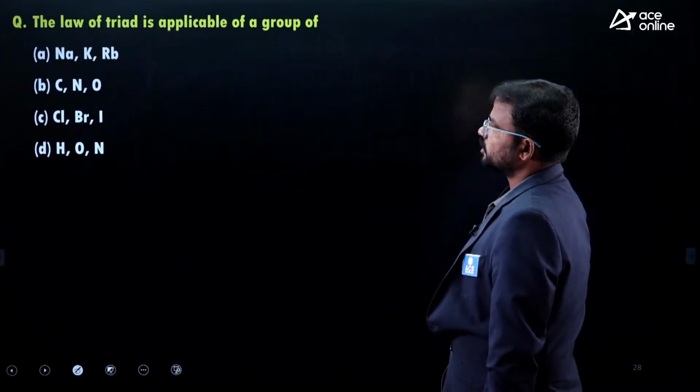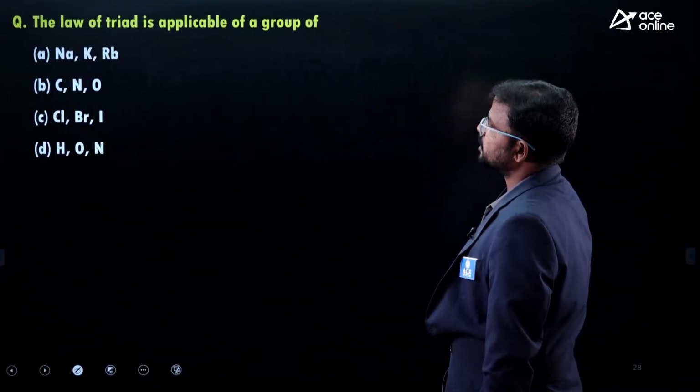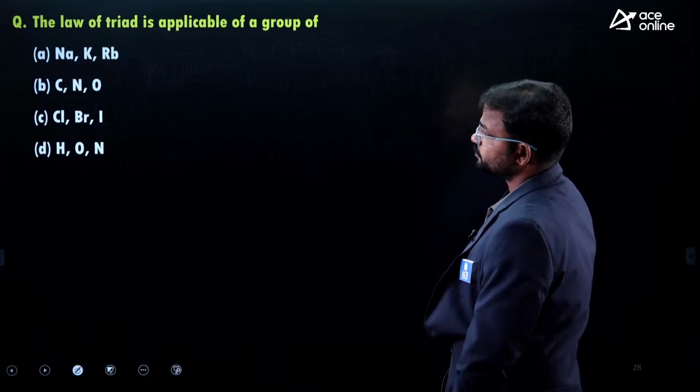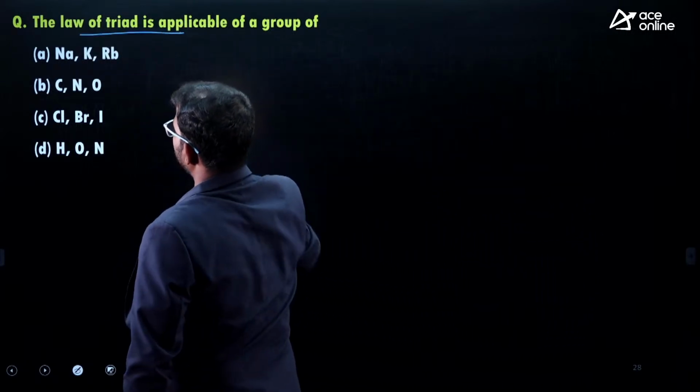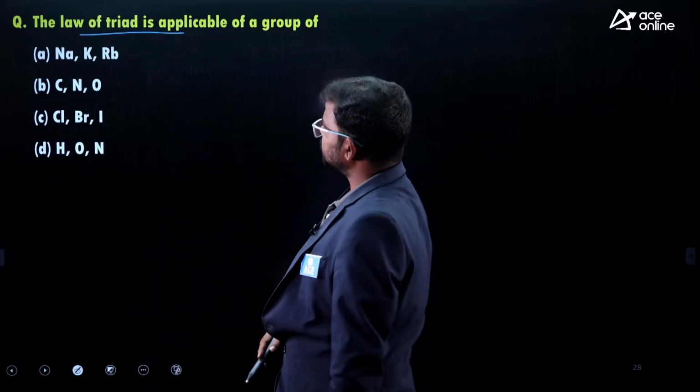Okay, right. Next one: the law of triad is applicable for a group of... the law of triad. This concept was proposed by Dobereiner.